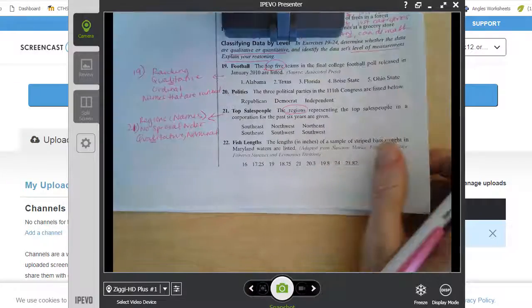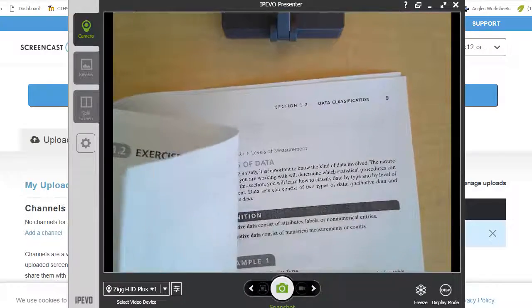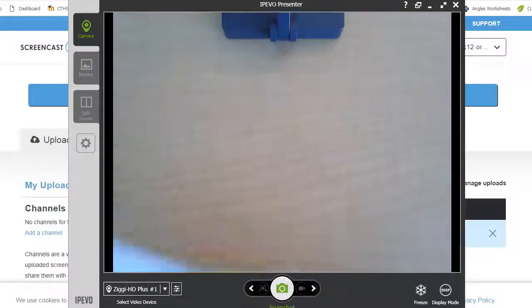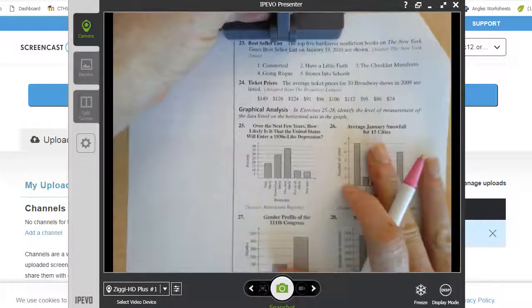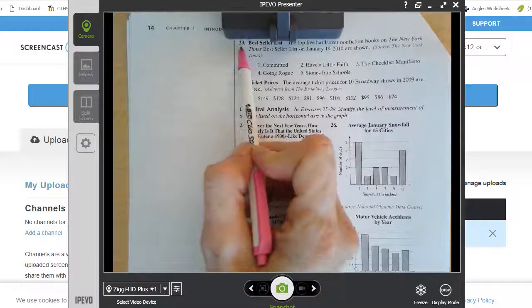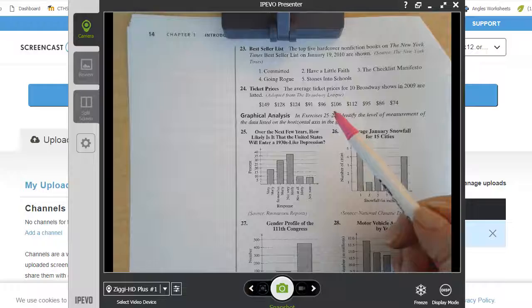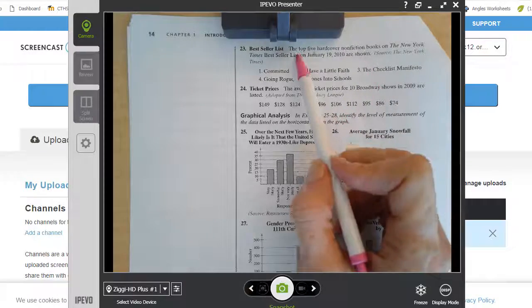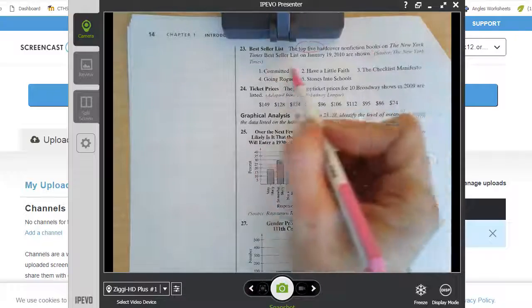All right, let's continue on to the next page, number 21. Sorry, number 23. We just did 21. It's been a long day. Okay, number 23, bestseller list. Again, that sounds like it could be some sort of ranking. Let's see. Top 5 hardcover nonfiction books.